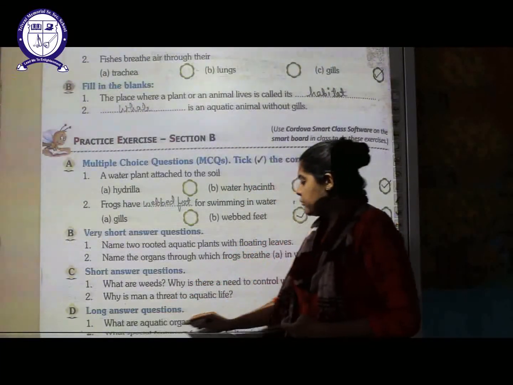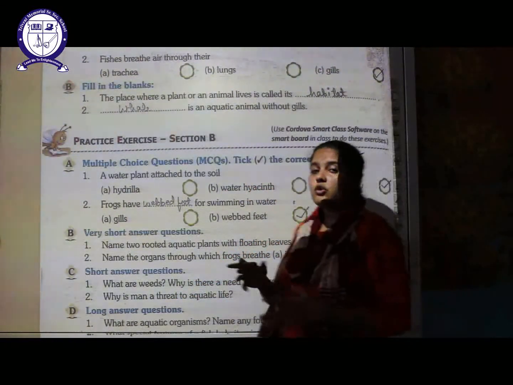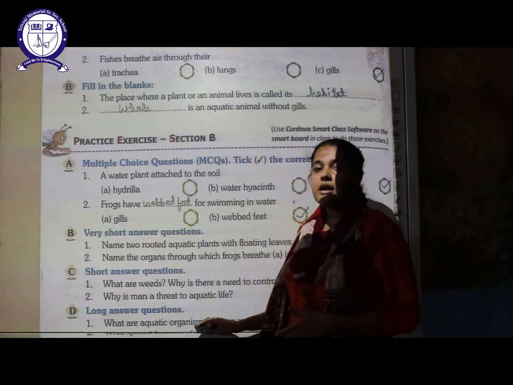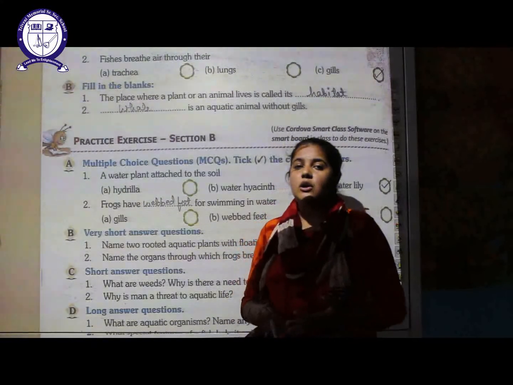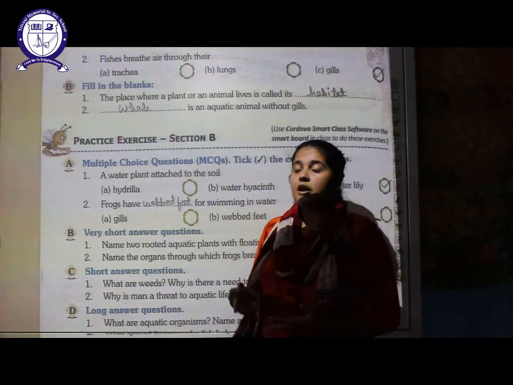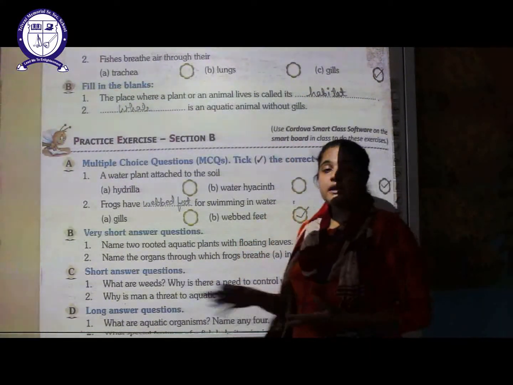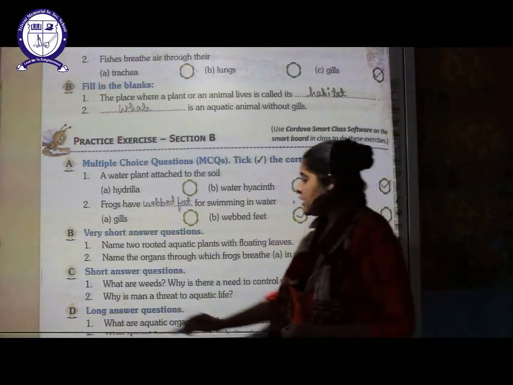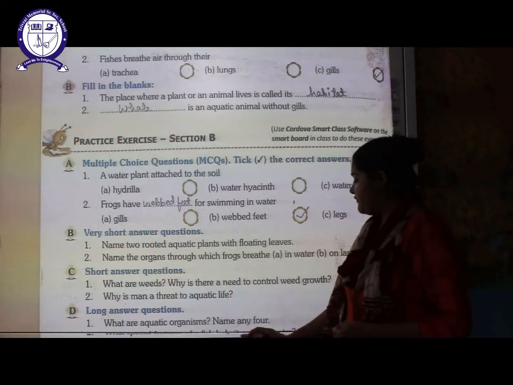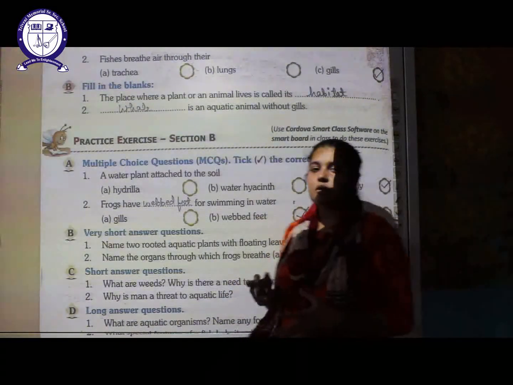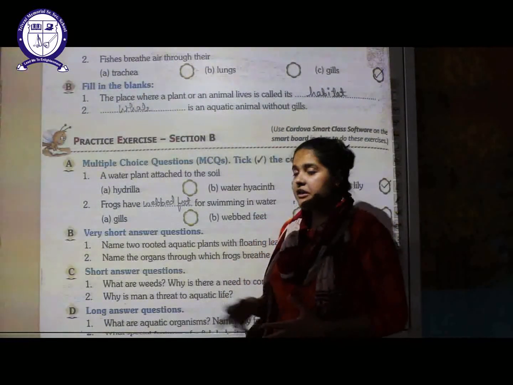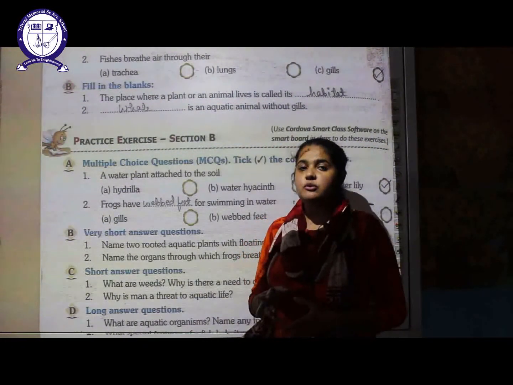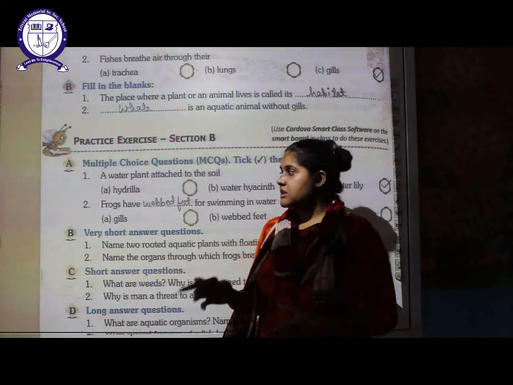First, what are aquatic organisms? Name any 4. So those organisms which live in water will be considered as aquatic organisms. Examples are your lotus, water hyacinth. Other examples are fish, turtles, etc. Next is, what special feature of a fish helps to swim in water? So the fishes have fins as well as a streamlined body which helps them to swim in water with the least resistance.